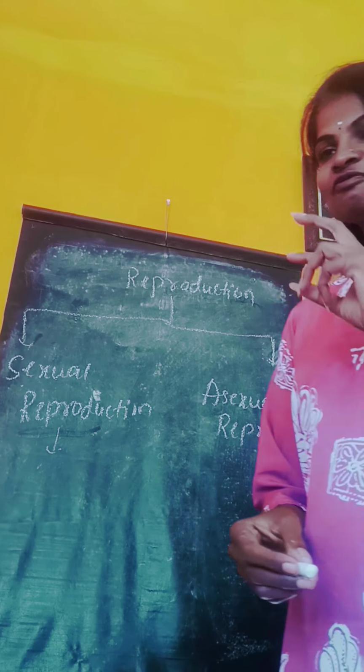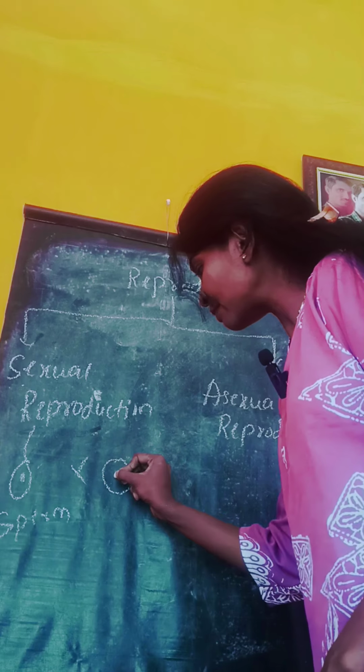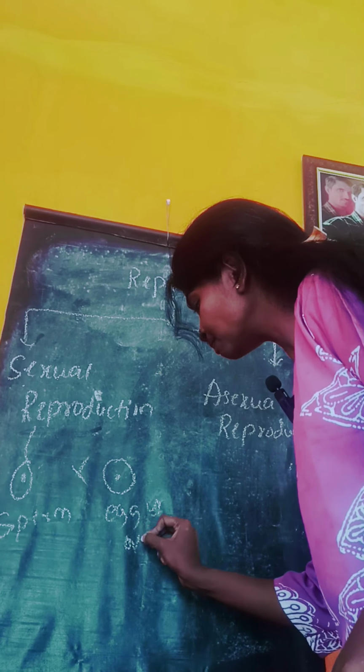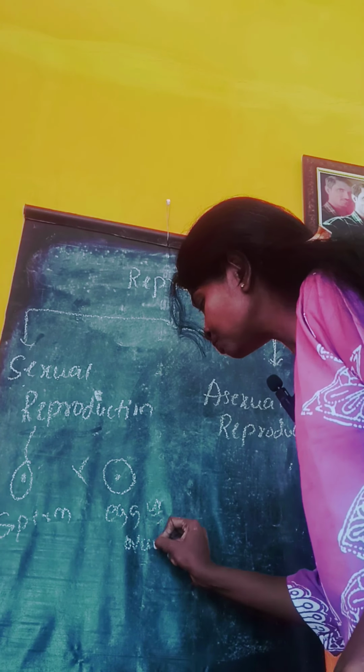What is sexual reproduction? Here is the fusion of the male gamete, which is called a sperm. The sperm is fused with the female gamete, which is called an egg or ovum. Thereby this egg is fertilized. That fertilized egg is called a zygote.